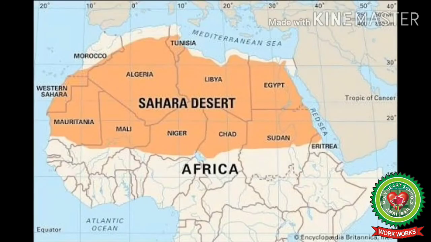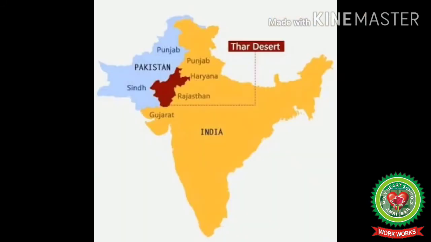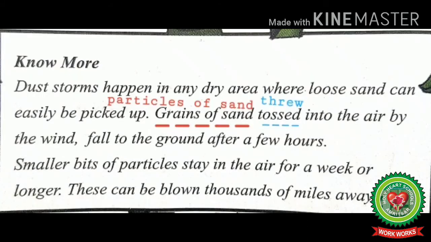Sahara Desert in Africa, Arabian Desert in Saudi Arabia, and Thar Desert in India are some main hot deserts of the world. Patagonia Desert in South America is main cold desert of the world.